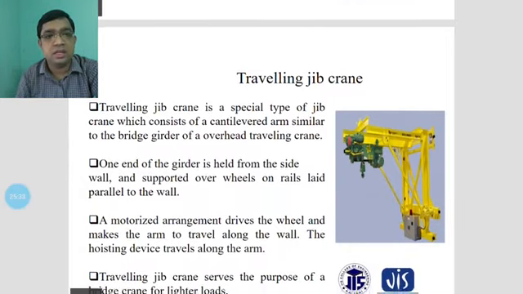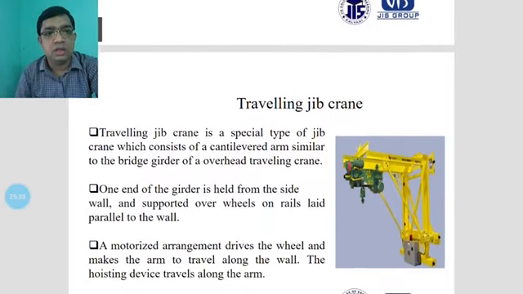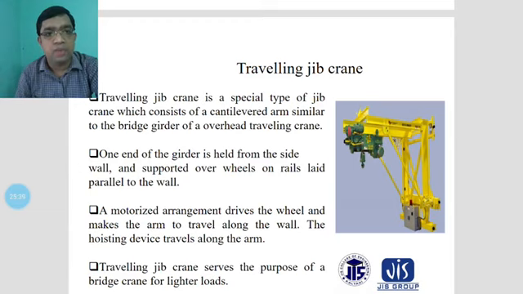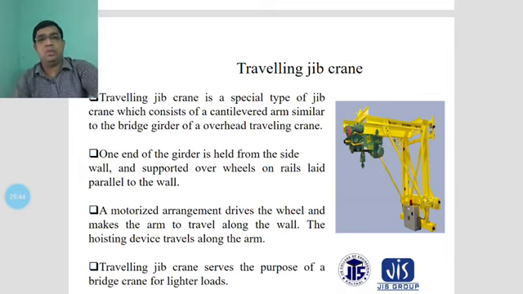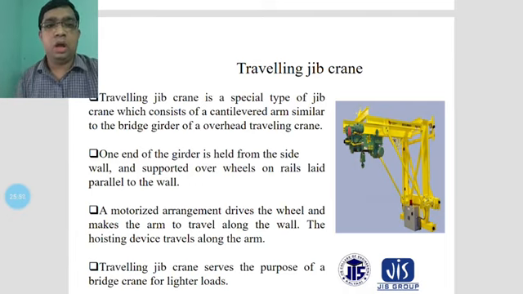And another thing is considered according to this: the traveling jeep crane. The traveling jeep crane is a special type of jeep crane, which consists of a cantilever, similar to the bridge girder of an overhead traveling crane.